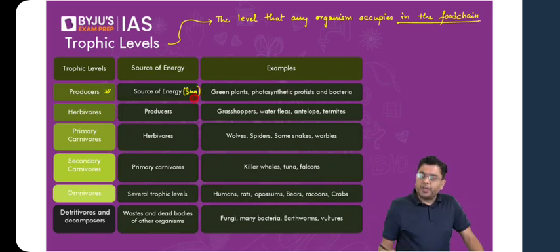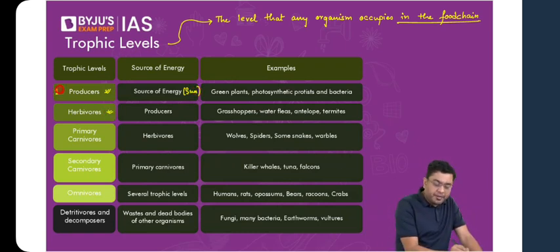Now, herbivores, which will represent the second trophic level. This will be the first trophic level. This will be the second trophic level. This will be the third trophic level. So the herbivores, they gain their energy from whom? The producers. Right? For example, grasshoppers, antelopes, termites, water fleas, etc.